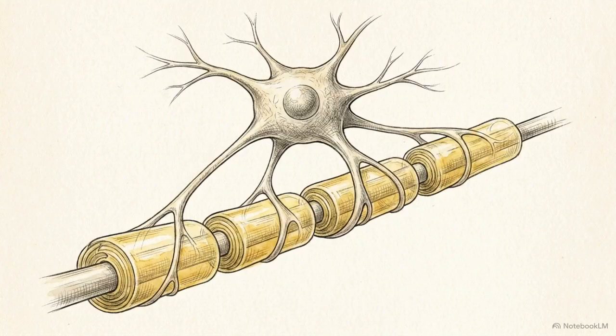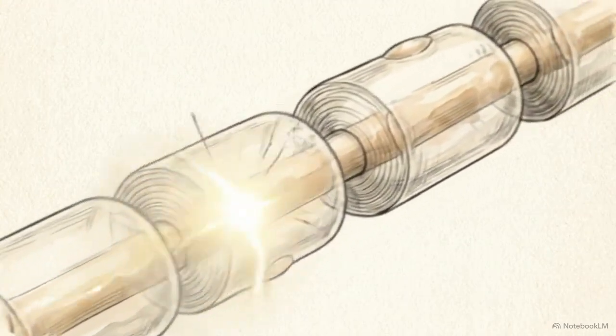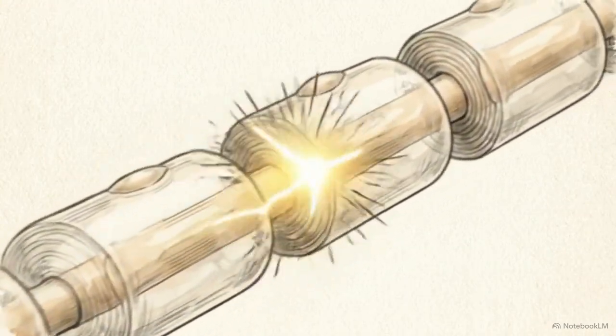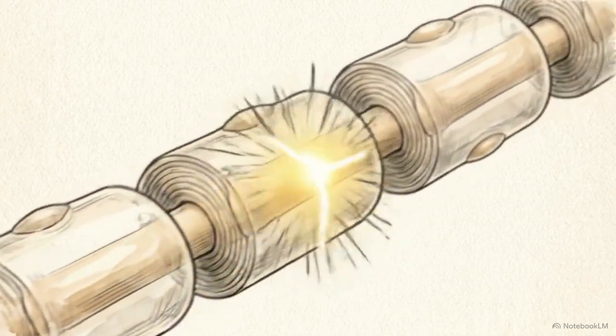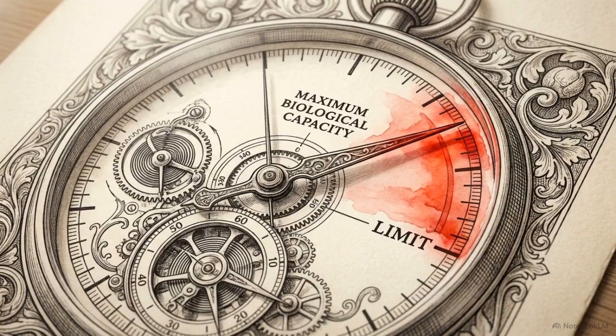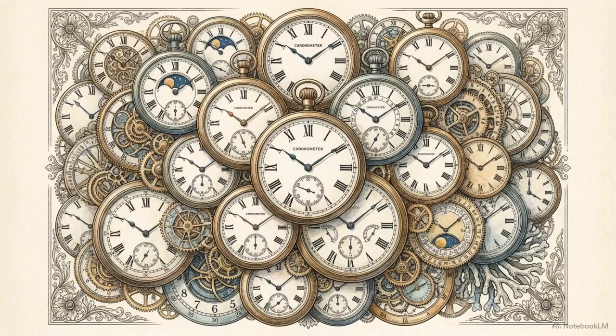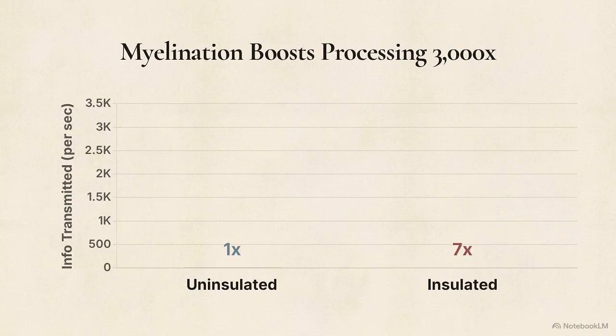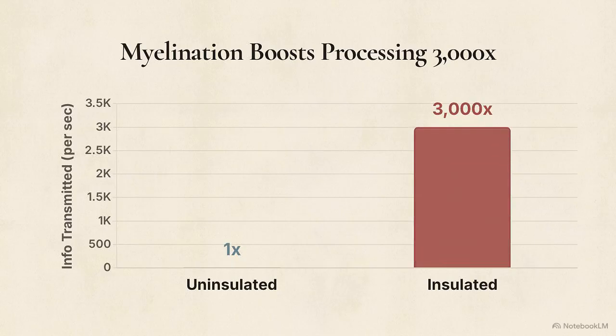White matter consists of the myelin sheath produced by oligodendrocytes, which wraps around neuronal axons. Myelin provides electrical insulation, allowing action potentials to leap between nodes rather than traveling the entire expanse of the axon. Restricting ion pump resets strictly to these nodes drastically increases neuronal efficiency. This mechanism generates a 100-fold increase in transmission velocity. It also creates a 30-fold acceleration in the neuron's electrochemical recovery time. Combined, myelination yields a 3,000-fold increase in the amount of information transmitted per second.